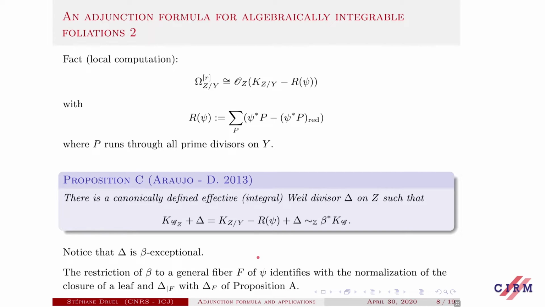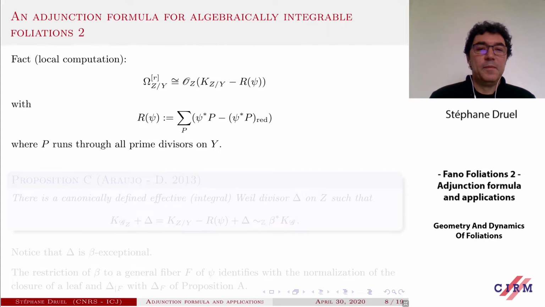Just two remarks. The first one is that this delta has to be beta exceptional. So beta was the variation map from Z to X. This is just because the foliation GZ induces the foliation G. So over the locus where beta is an isomorphism, there is no boundary for sure. Moreover, let's go back to the diagram.